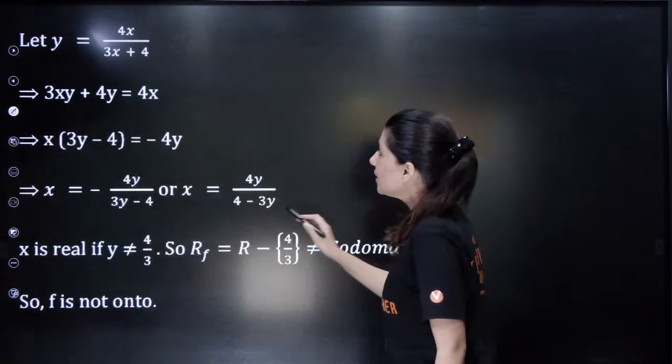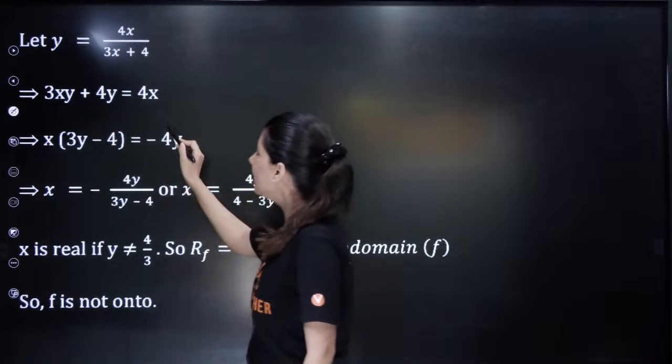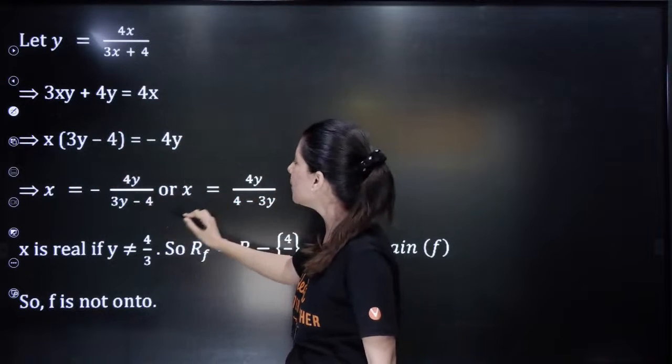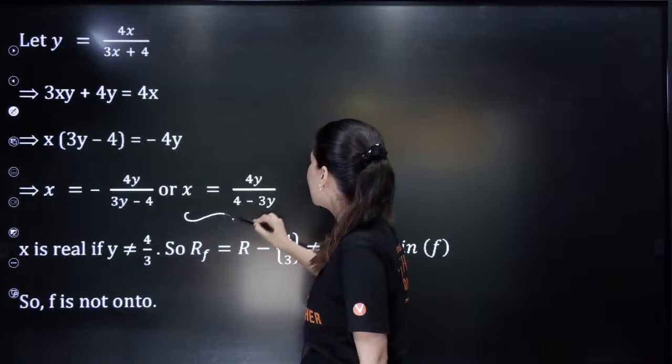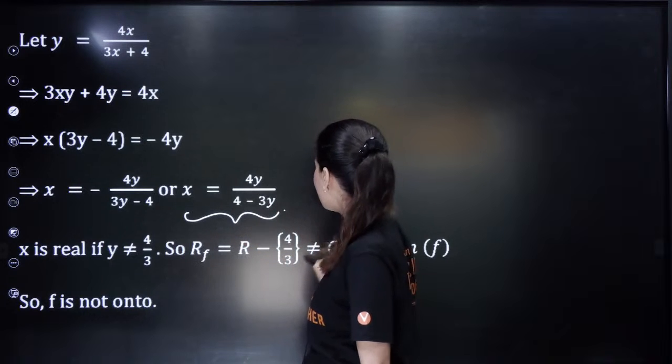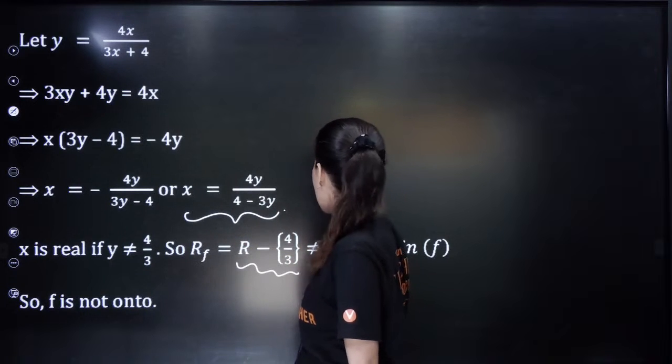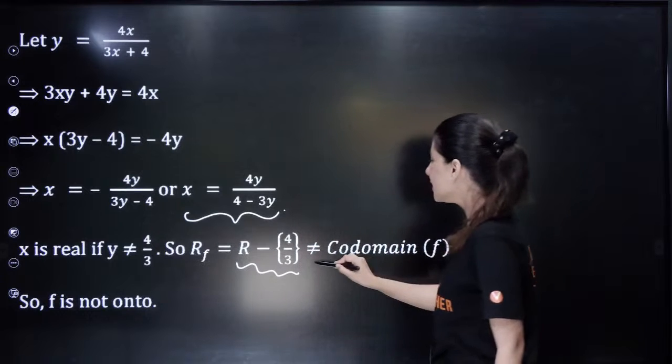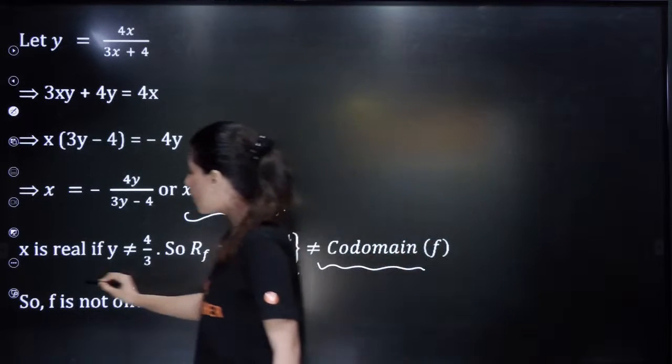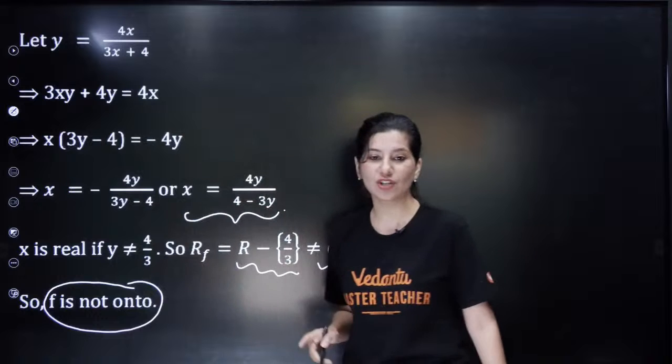Can you see the cross multiplication and then the calculation of the value of x? It is this. Clearly y cannot be 4 by 3. This is your range. And the codomain is what? Codomain is all real. So f is not onto. Okay, so this is not bijective.